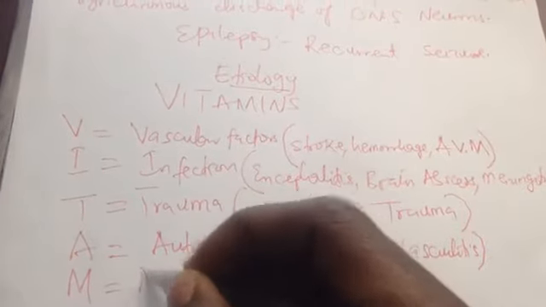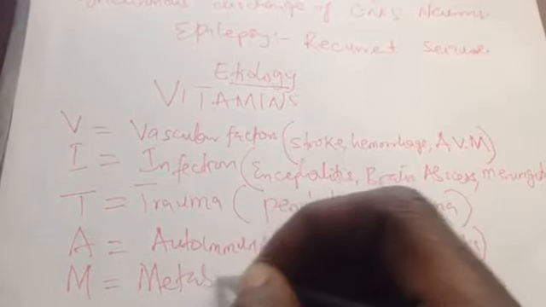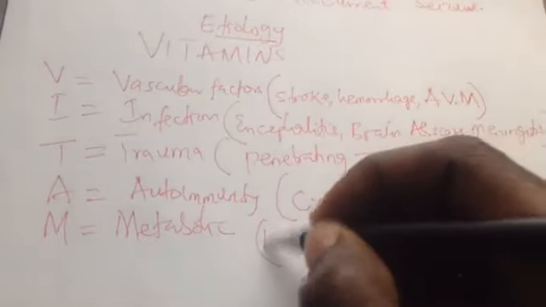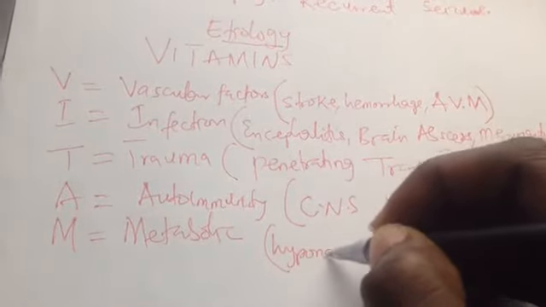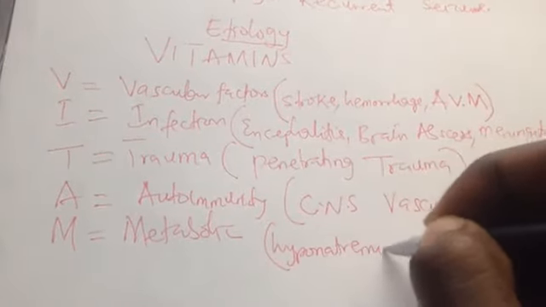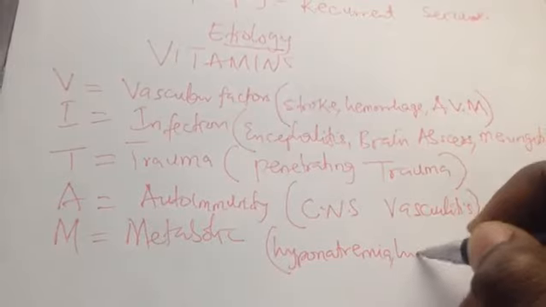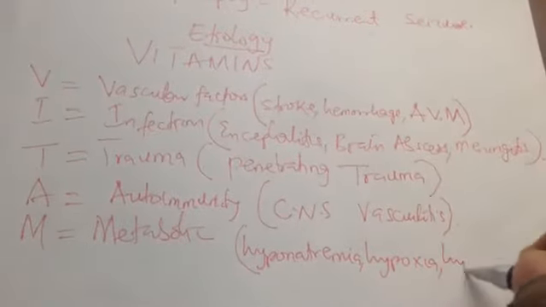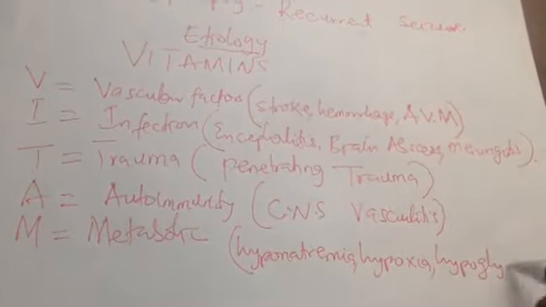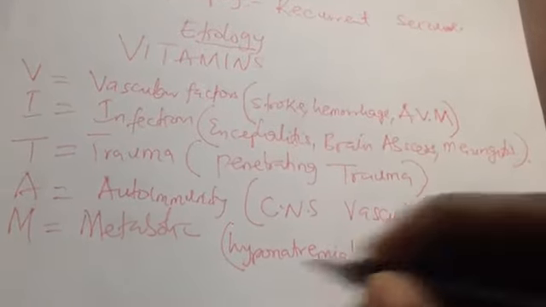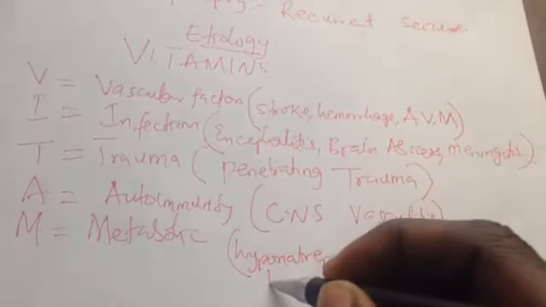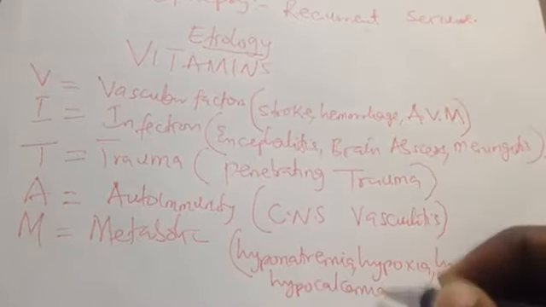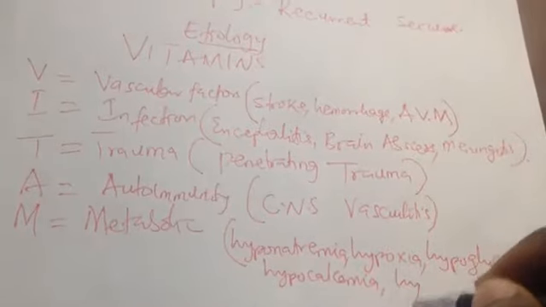Then M means metabolic factors. These metabolic factors include, for example, hyponatremia, hypoxia, hypoglycemia, hypocalcemia, and hypomagnesemia.